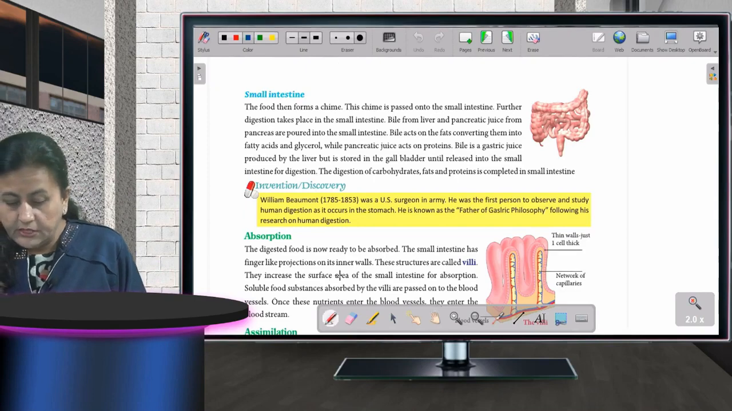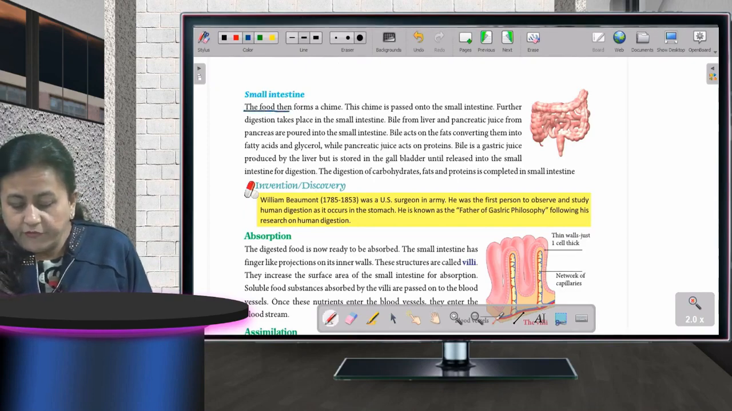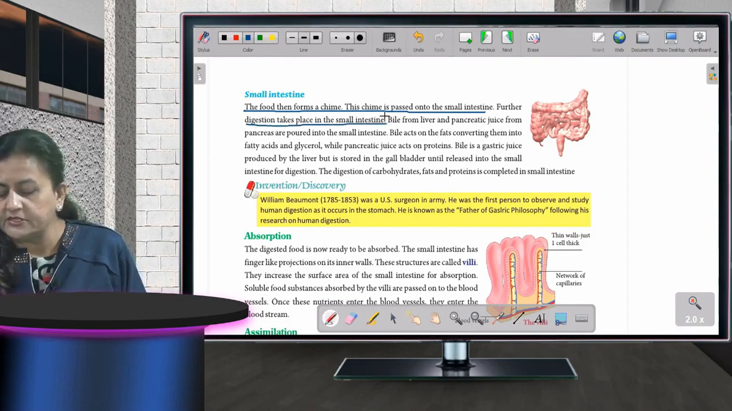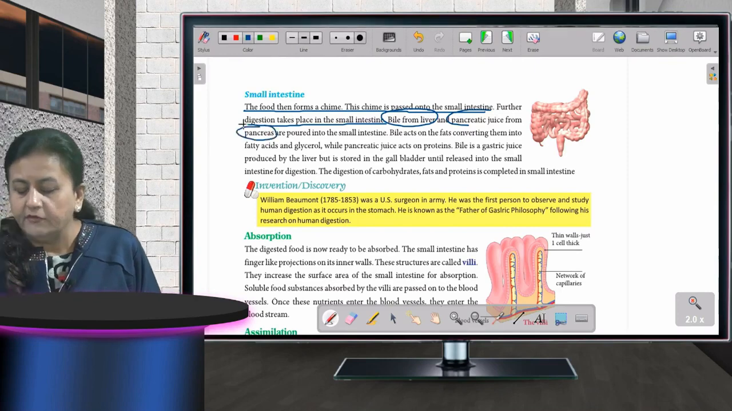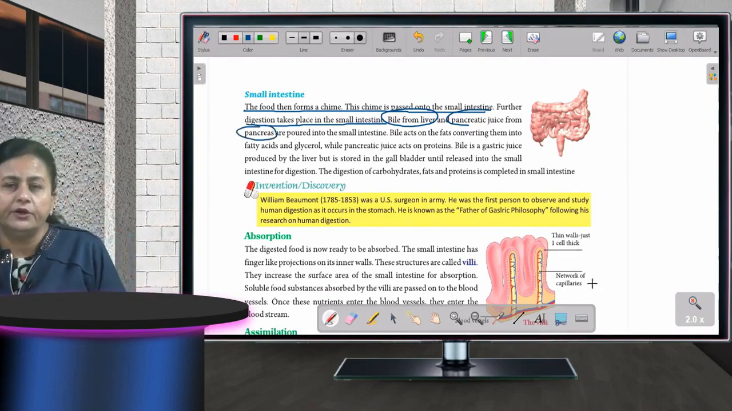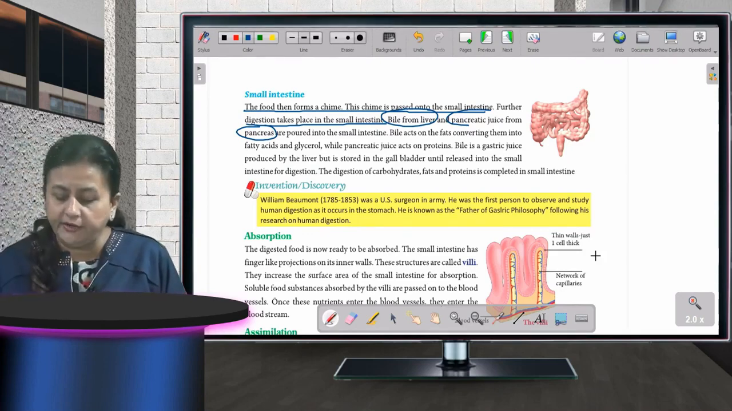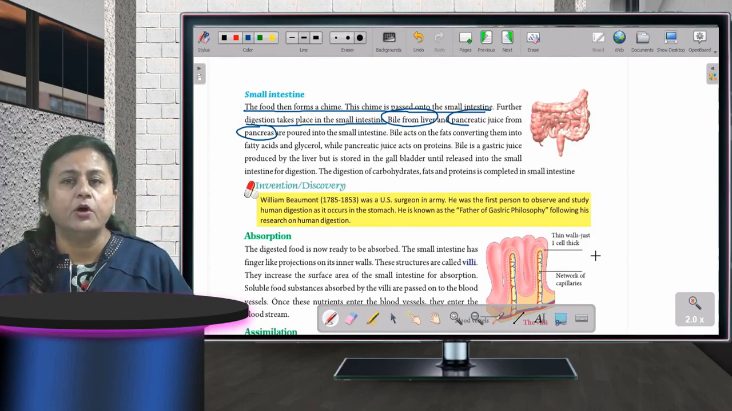Now, the food forms chyme. This chyme is passed into the small intestine. Further digestion takes place in the small intestine. Now, bile from the liver and pancreatic juice from the pancreas. Now, we have two more juices working over here. Bile, which is secreted by the liver, and pancreatic juice, which is secreted by our pancreas. They are poured into the small intestine.